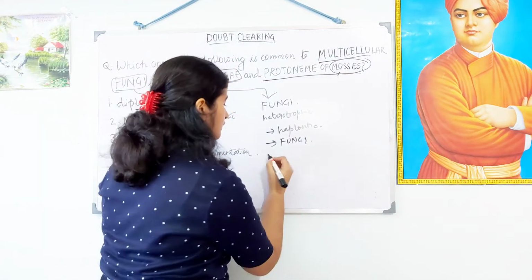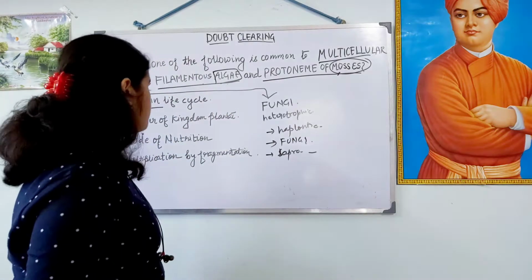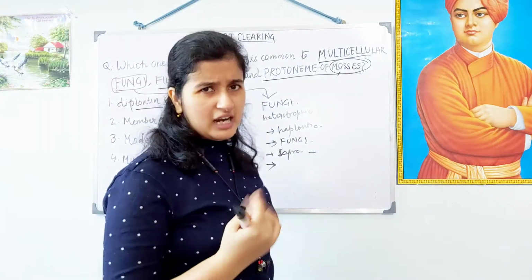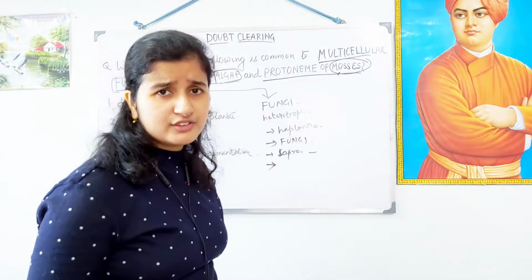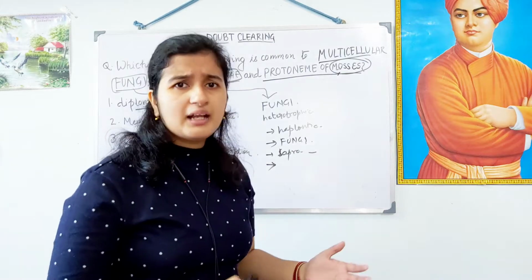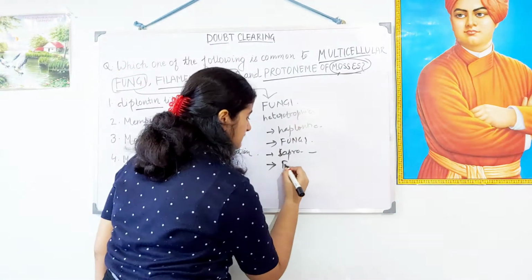It absorbs the food from there. Okay. And the multiplication occurs most commonly by fragmentation in multicellular fungi. In other fungi like yeast, budding occurs and many others, but fragmentation is very common. So we can consider this point.